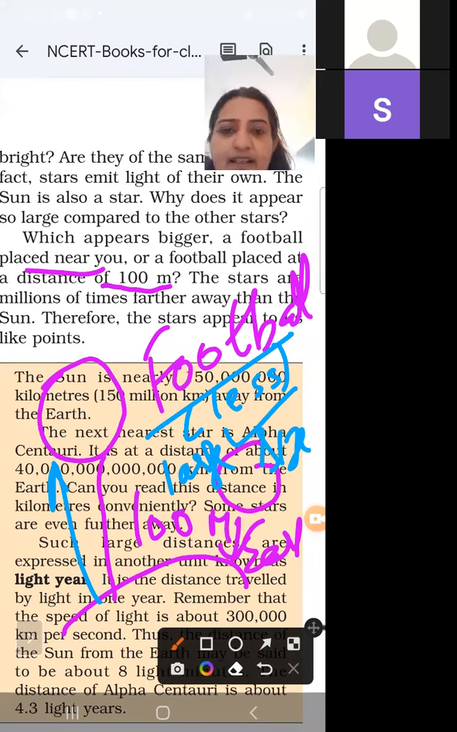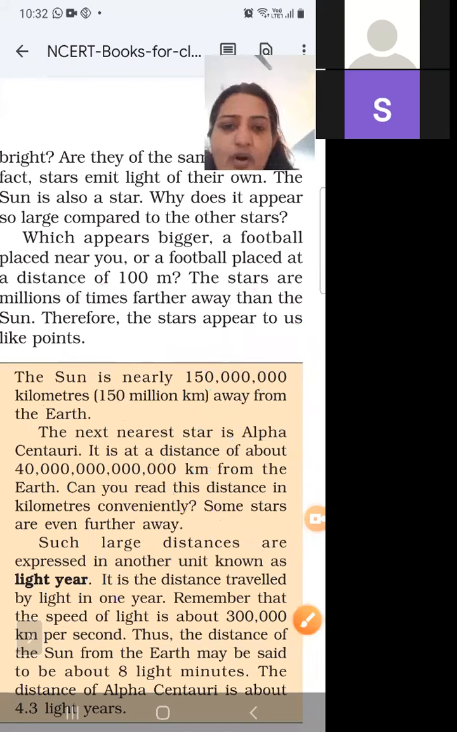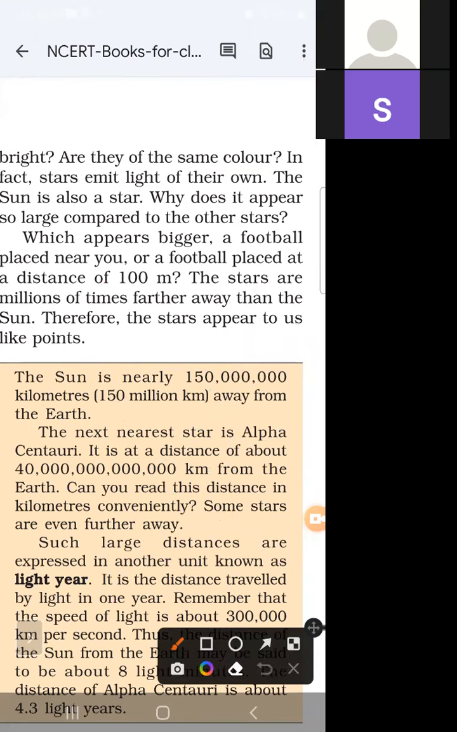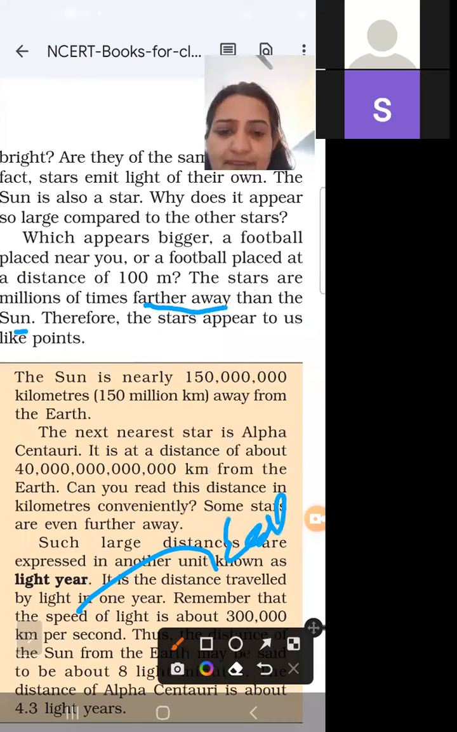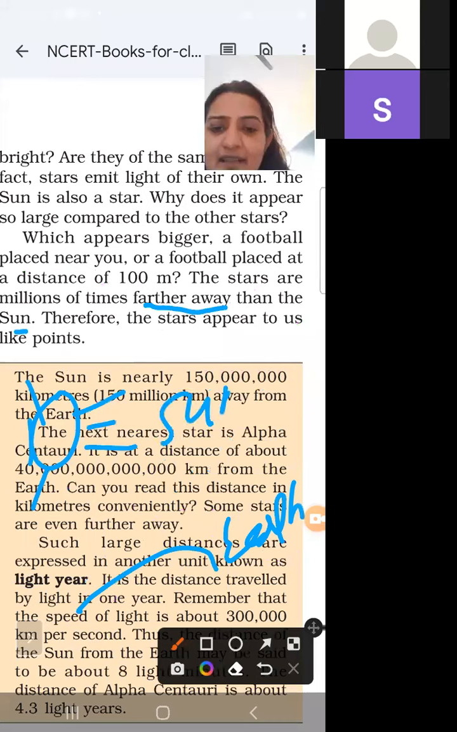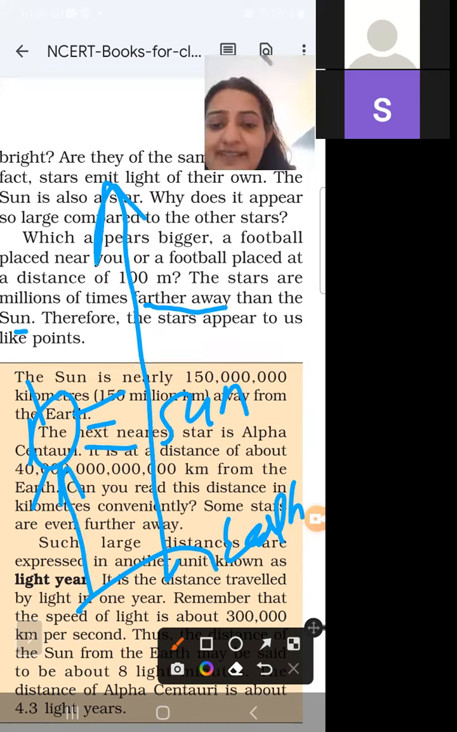So as we know, stars are millions of times farther away than the sun. Suppose this is earth. So this is our sun. Suppose this distance is s, then stars are millions of times that distance.